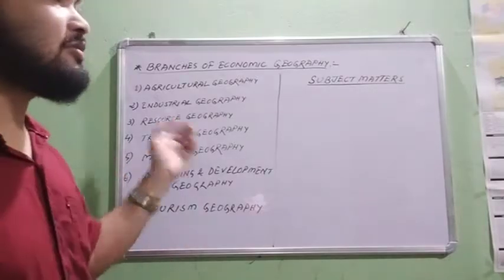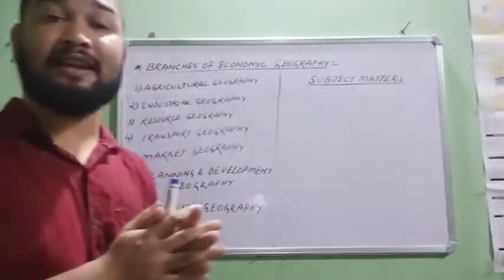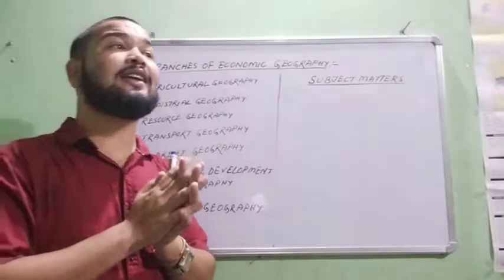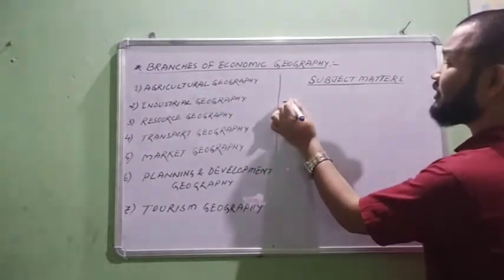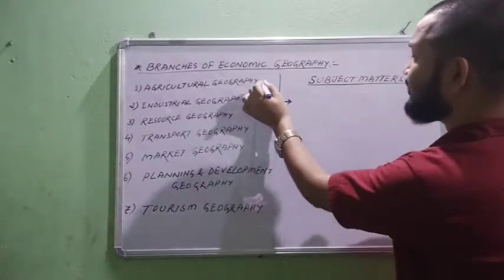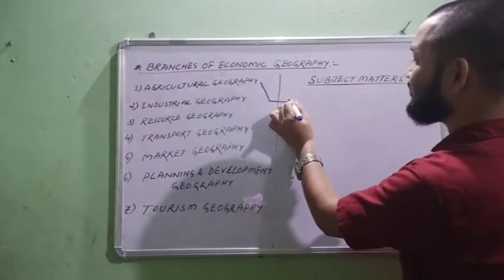So the first sub branch of economic geography is agriculture geography. I am writing here the subject matter of agriculture geography.